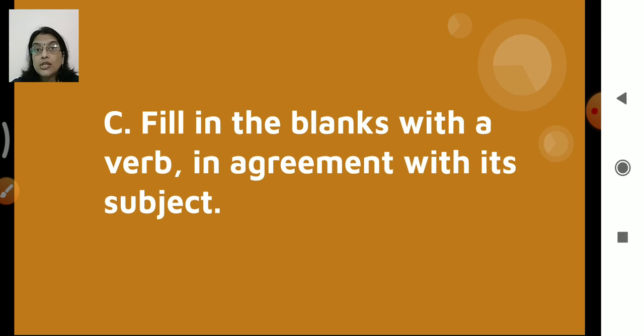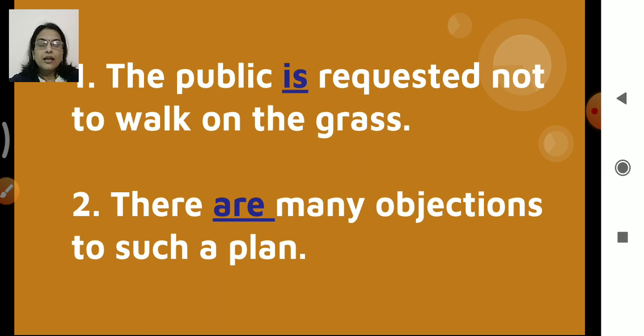So, the rules which I told you, you have to keep in mind, and we have to follow them here now. Let's see. The public is requested not to walk on the grass. The public is requested. Here the public is taken as one thing, right? So the public is requested not to walk on the grass.